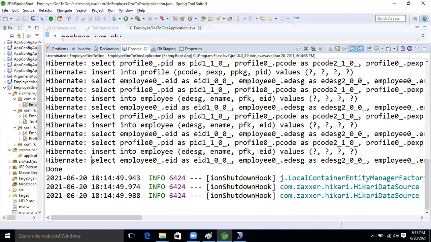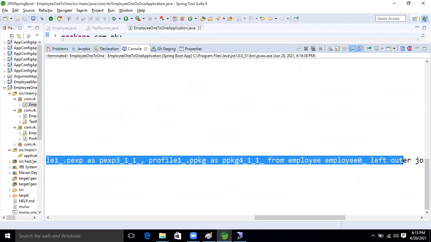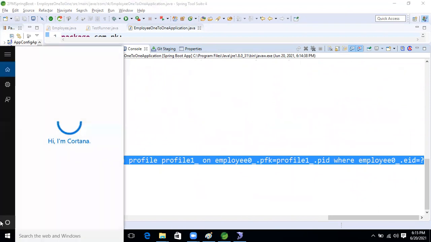Yes, this one is the select operation. I'm copying this, one minute, into Notepad.